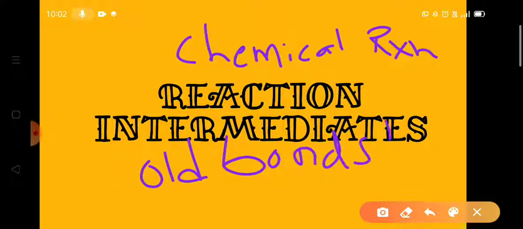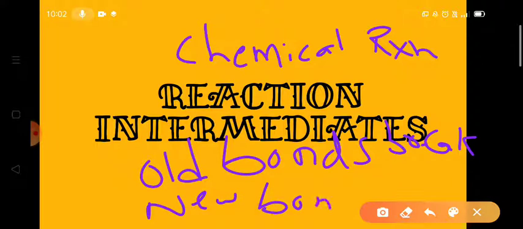Old bonds break, and new bonds will be formed. New bonds will form. So that reaction is known as a chemical reaction. Okay? Old bonds break and new bonds will form.